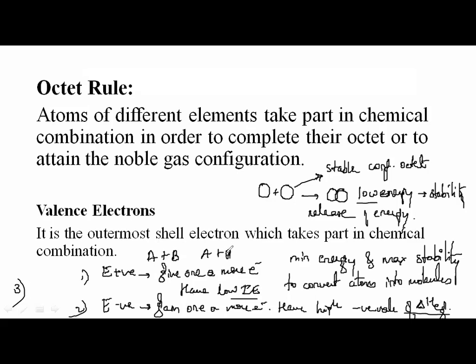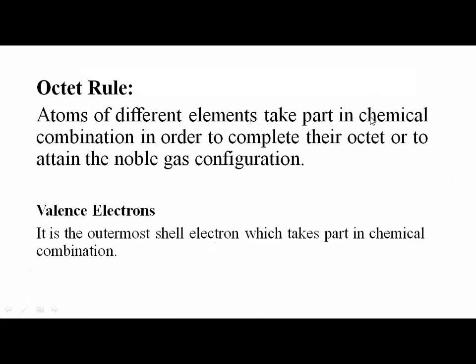Same atoms may combine. Yes, a hydrogen molecule is formed by two atoms of hydrogen. Sometimes when metallic atoms combine, we cannot expect much difference in their electronegativity, right? So all these cases can be seen when atoms are combining. All these cases can be observed.